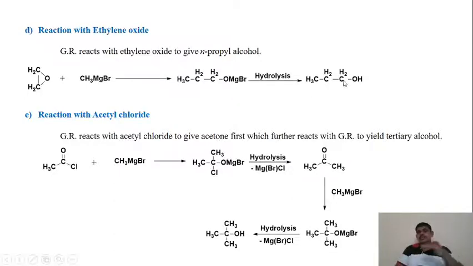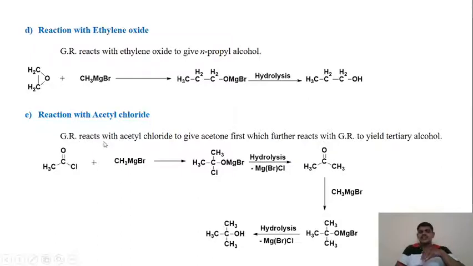So when ethylene oxide reacts with the Grignard reagent, methyl magnesium bromide, it gives this adduct, and this adduct on hydrolysis provides us the N-propyl alcohol.